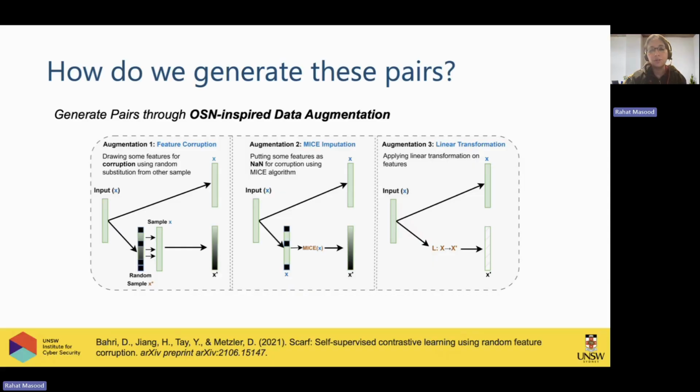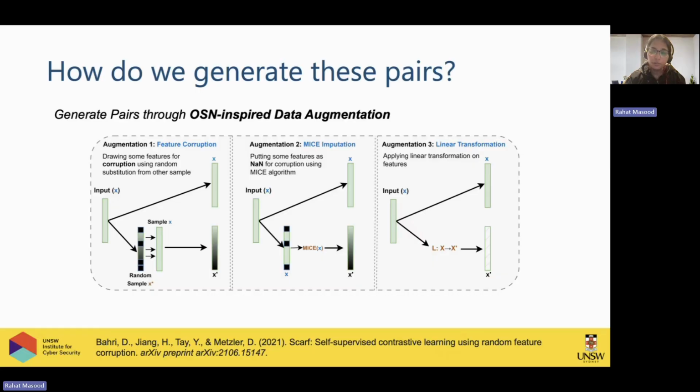And for that, we use three different types of augmentation. In the first, I take an input and create another pair with some random sampling. For example, I change the profile name and profile description to make it very similar to a user account. The second augmentation is the missing value imputation technique, which means that you nullify some values. For example, you remove the profile description or the profile picture.